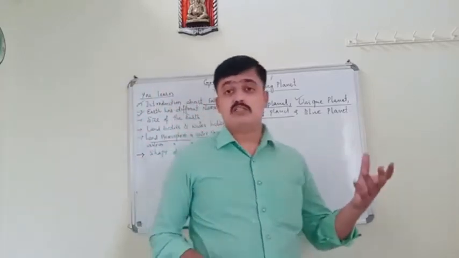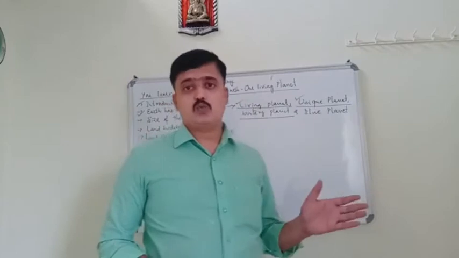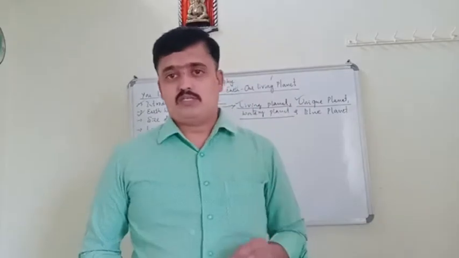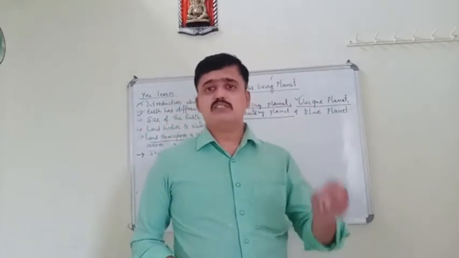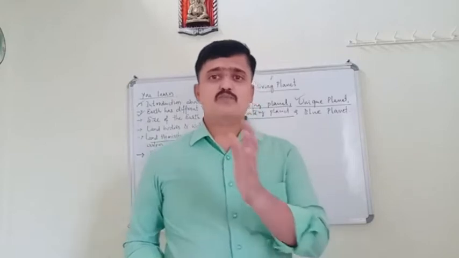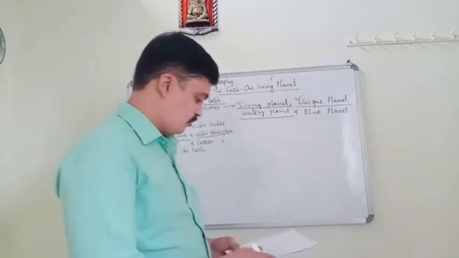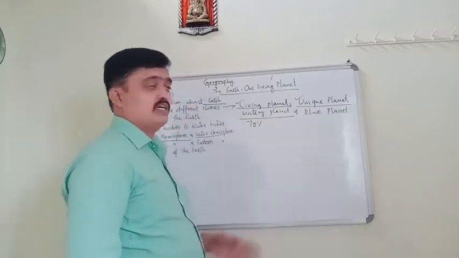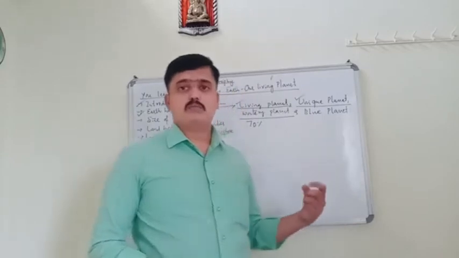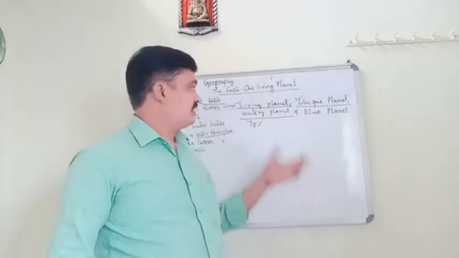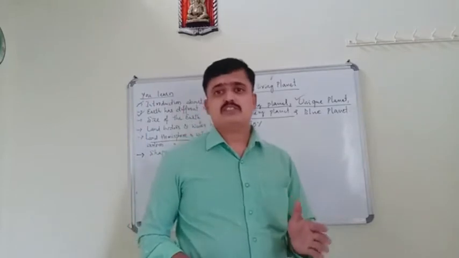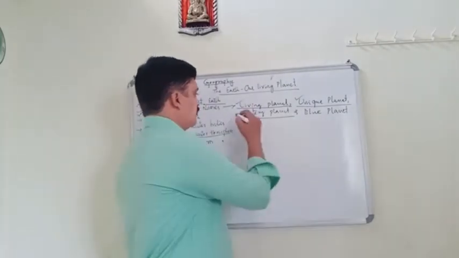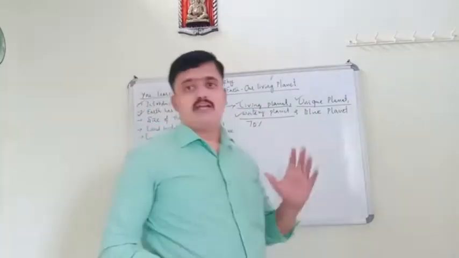So why do we call it a watery planet? I have already told in the beginning, 70% of the Earth surface is covered by water. How much? 70% of the Earth surface covered by the water. And the remaining 30% of the earth surface is covered by land. So because of that reason we call it a watery planet.